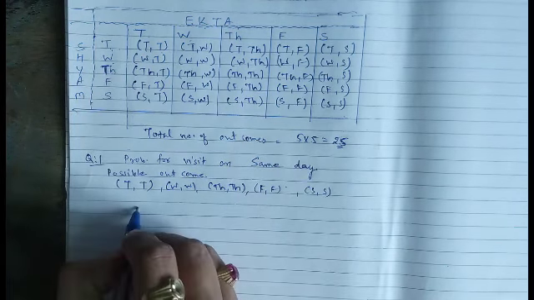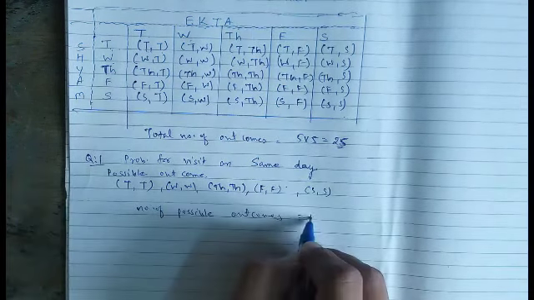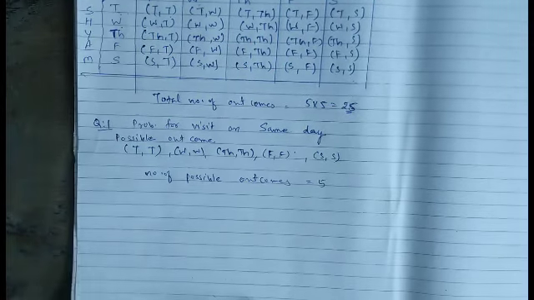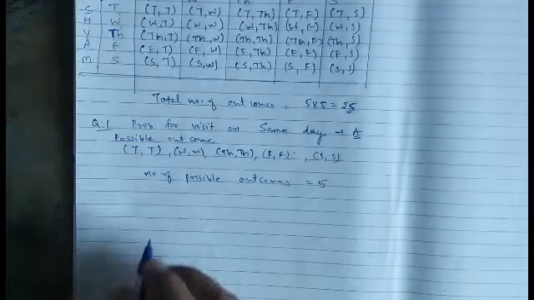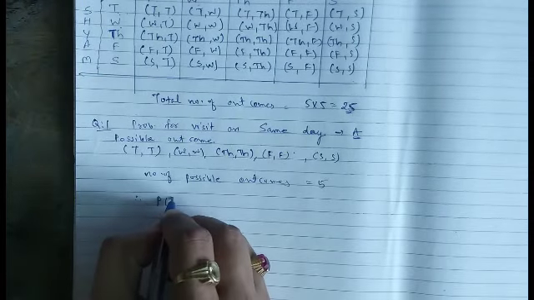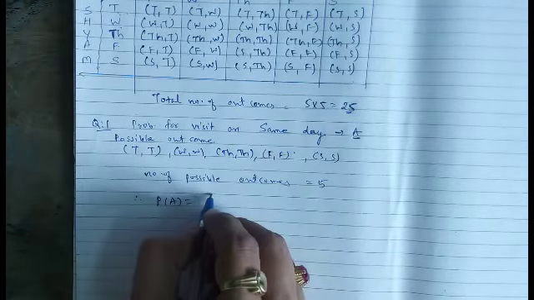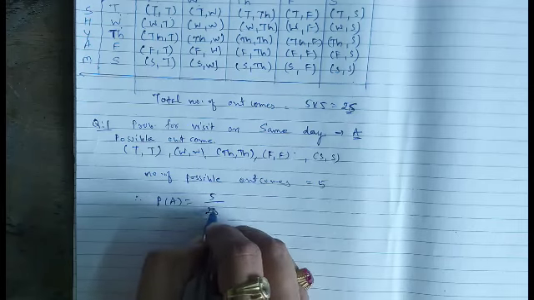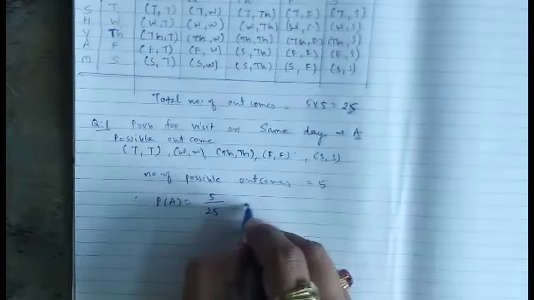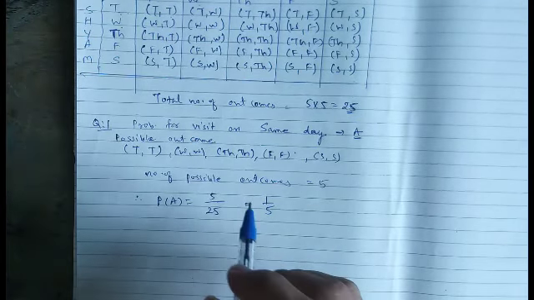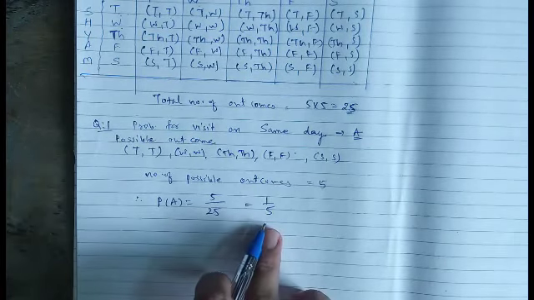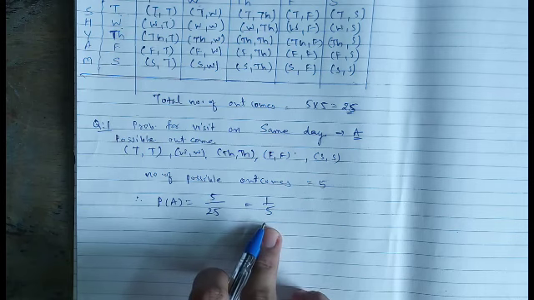Now here number of possible outcomes is 5. Suppose we call this possibility as A. So we can get the probability of event A equal to number of possible outcomes 5 divided by total number of outcomes 25. Therefore we get the answer 1 upon 5. So Shyam and Ekta both visited on the same day. Its probability is 1 by 5.